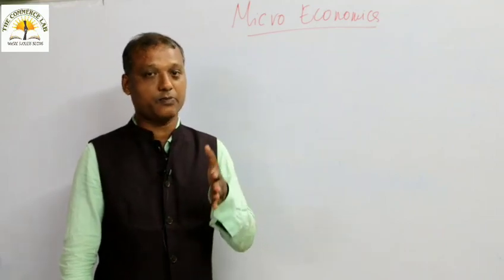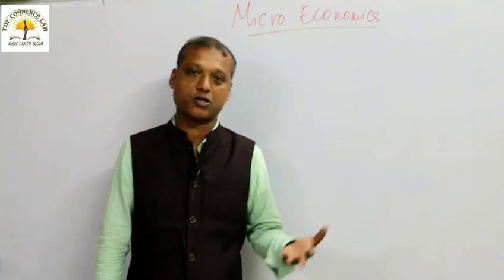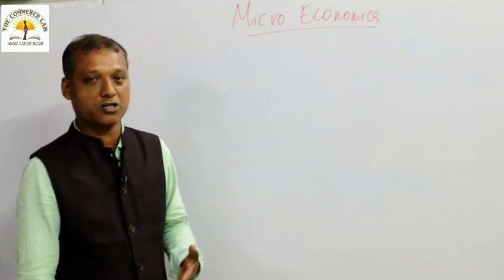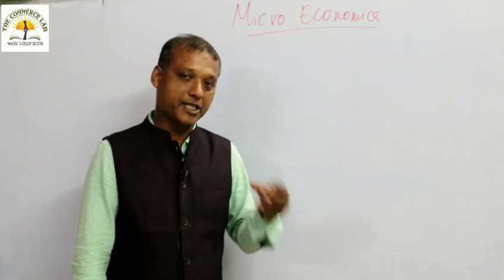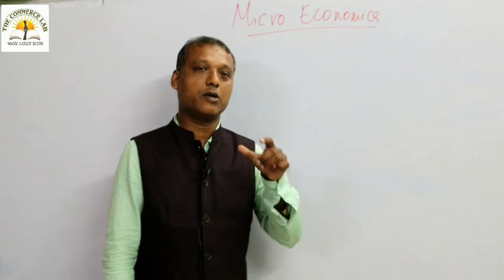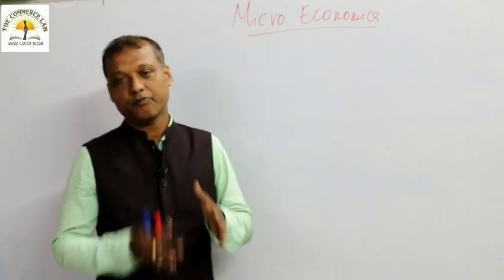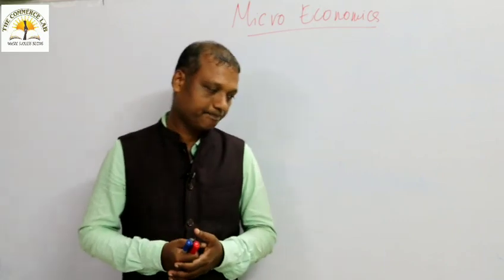We will discuss that in production, and then the cost chapter: different types of cost, fixed cost, variable cost, money cost, real costs, semi-variable costs, implicit cost, explicit cost, short-run cost, long-run cost. We will discuss throughout the cost. Production and cost are the important parts of the second chapter discussion.